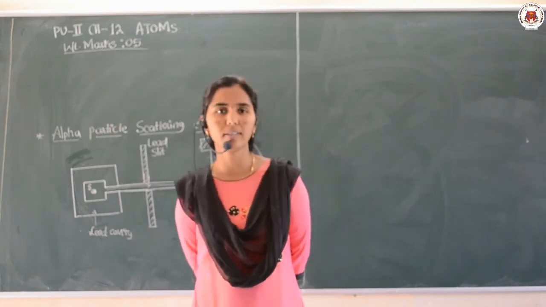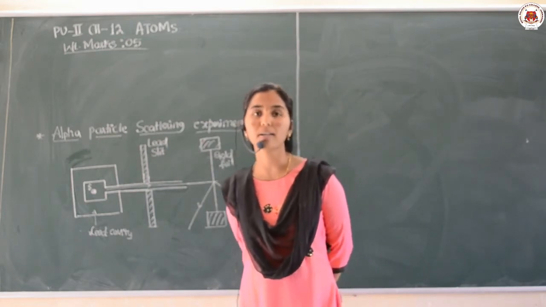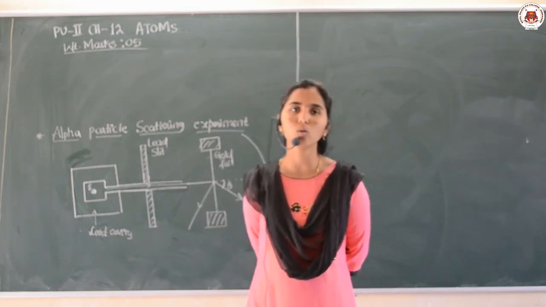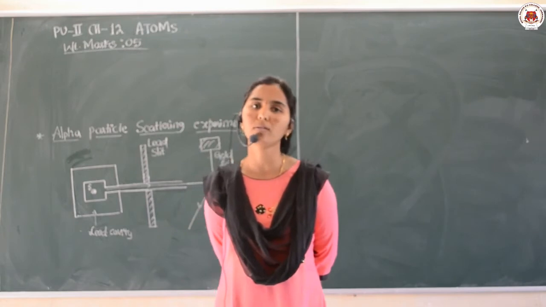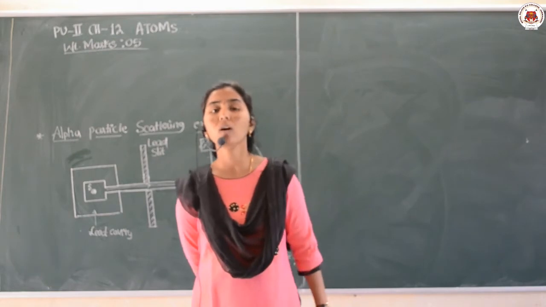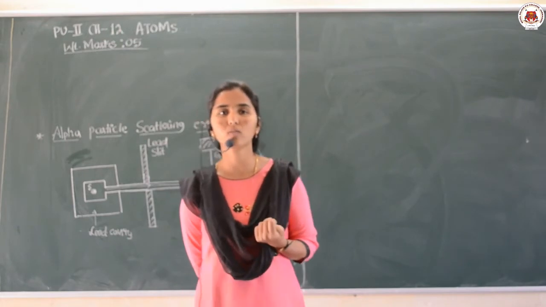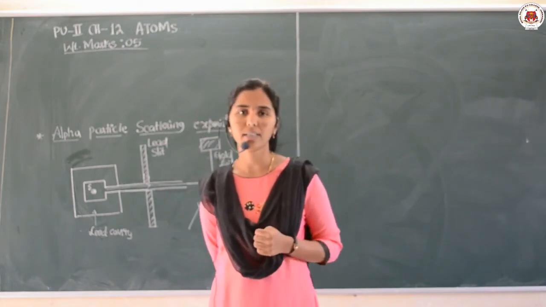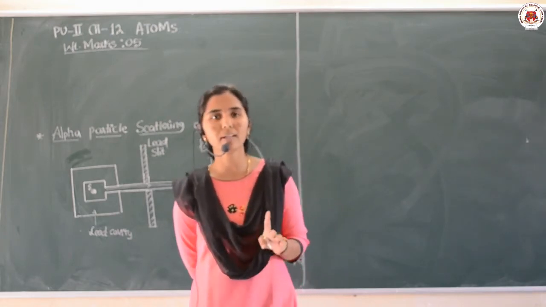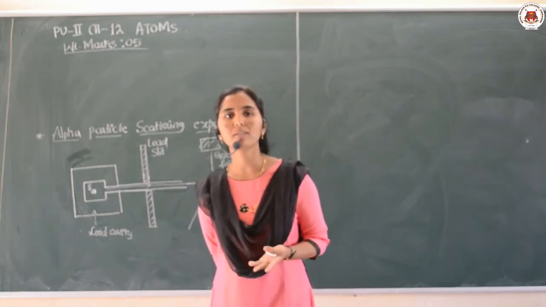In physics, the chapter Atoms carries a total weightage of 5 marks, right? That 5 may be classified as 3 plus 2, or sometimes 1 plus 2 plus 2, maximum 1 plus 3, or 2 plus 3 only. Very rarely there is a chance of a 5 marks question, that is derivations, or a numerical. There is very little chance of a numerical, but the maximum chance is a 5 marks derivation or 3 plus 2 derivations.